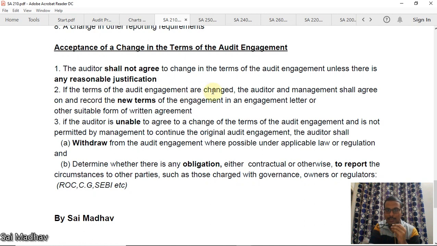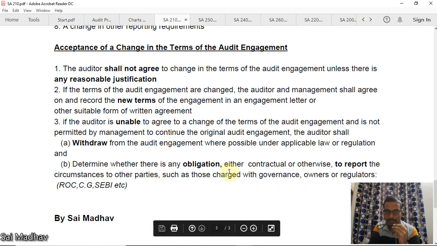If the terms of audit engagement are changed, the auditor and the management shall agree on and record the new terms of engagement. If the auditor is unable to agree, or is not permitted by the management to continue with the original audit engagement, the auditor shall withdraw from the engagement. That is, you should resign from the engagement and determine whether there is any obligation to report to other parties. For example, ROC, CG, SEBI, etc., whatever the case may be, as per the required law or regulation. So this is the 210 standard, guys.